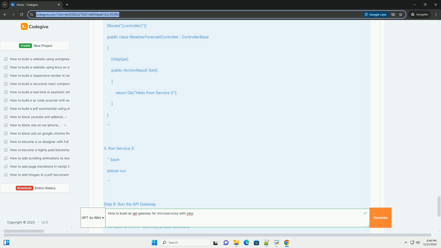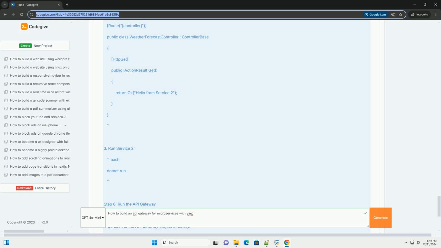C#. [ApiController] [Route("[controller]")] public class WeatherForecastController : ControllerBase. [HttpGet] public IActionResult Get(): return Ok("Hello from Service1"). 3. Run Service1. Bash.